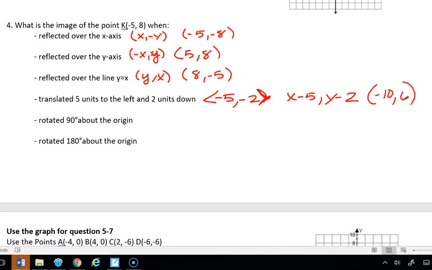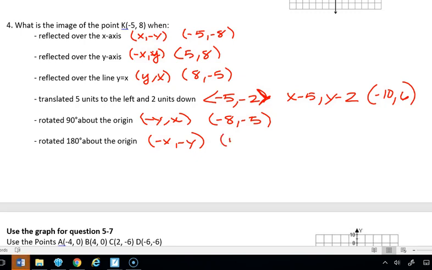Translated by the vector, actually, I don't think y'all had that one. Rotated about the origin 90 degrees. Okay, so again, we're going to write the rule. So 90-degree rotation is (-y, x). We're going to apply that rule. That's going to give us (-8, -5). And then 180-degree rotation is (-x, -y).